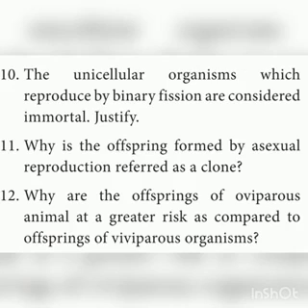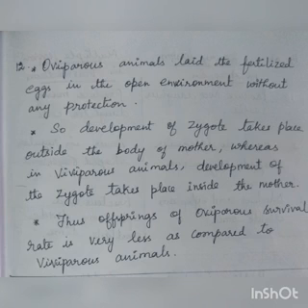12th one, why are the offspring of oviparous animals at a greater risk as compared to the offspring of viviparous animals? Oviparous means egg laying, viviparous means giving birth. So the oviparous animals lay the fertilized egg in the open environment without any protection. So they lay eggs somewhere. So the development of the zygote takes place outside the body of the mother. So the mother only protects the baby or the offspring.